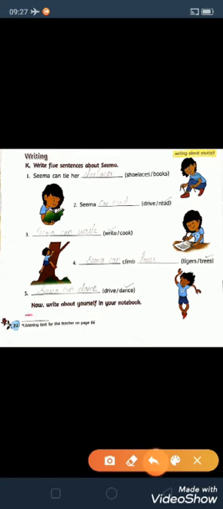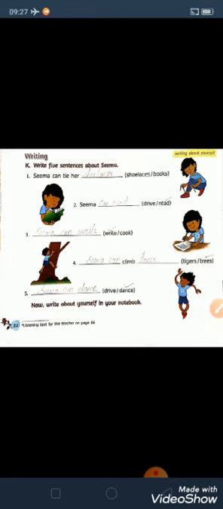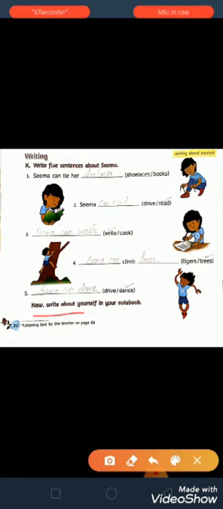Last line, just read. Now write about yourself in your notebook. Children, you can do it at your home. Now you all are staying at your home, I know, but you can do it on your own, or you can ask help from your parents. Write about yourself in your notebook. You can write any 5 lines about yourself. Okay, that's it, children. This is the exercise of lesson 3.